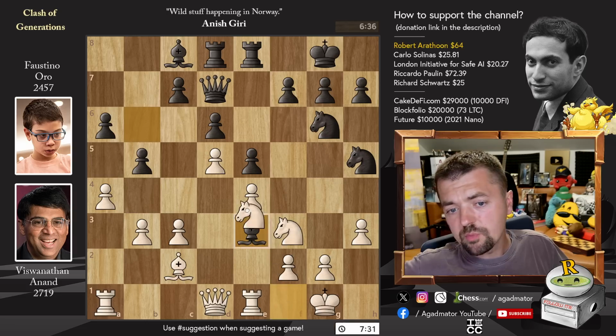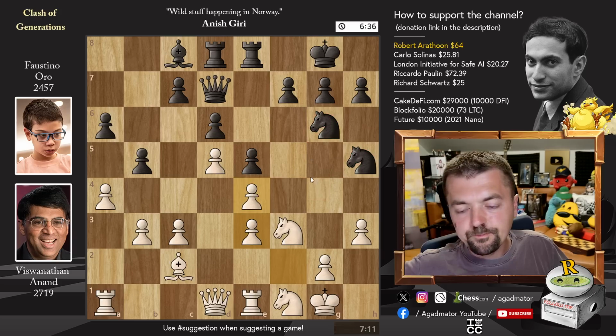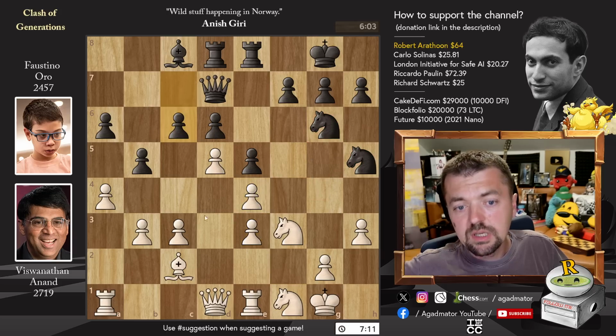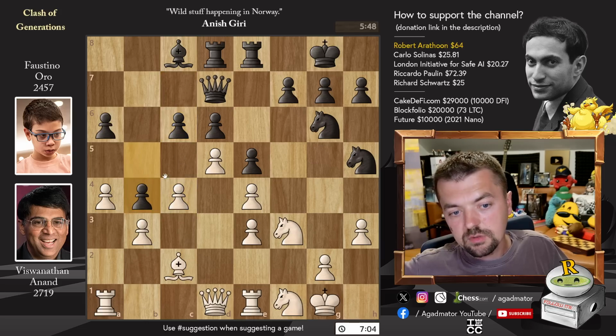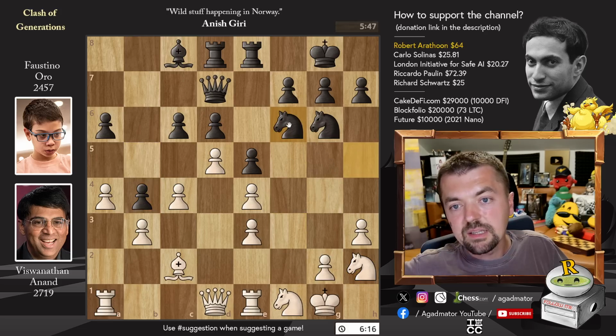Knight captures is also perfectly fine, as you will have access to f5, but this limits the mobility of Faustino's knights, as f4 is no longer an option. So pawn to c6, challenging the center now. Pawn to c4 and pawn to b4. Faustino prevents trades. We have knight 3 to h2, Anand trying to get that knight to g4, and Faustino says, nope, not happening, knight to f6.